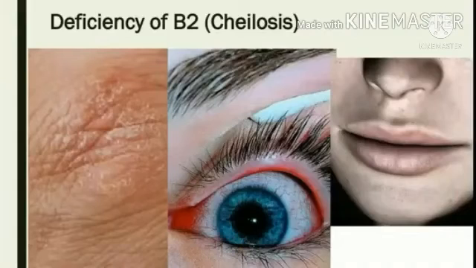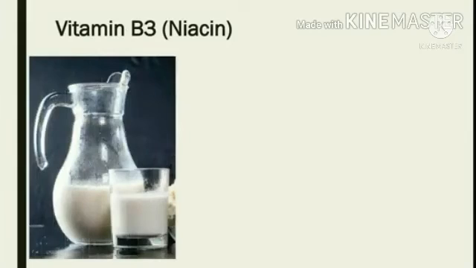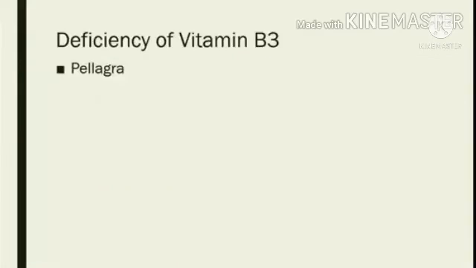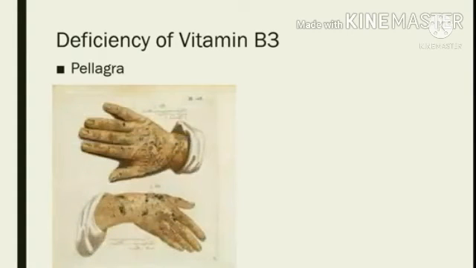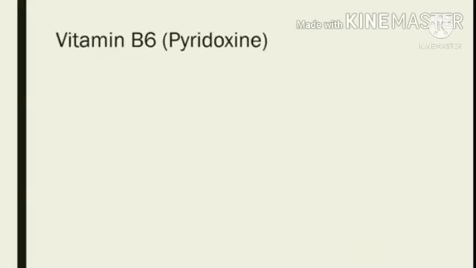The next vitamin is B3. Vitamin B3 is also known as niacin, and the sources of vitamin B3 are milk, eggs and liver. Deficiency of vitamin B3 will lead to a condition which is known as pellagra. What is this pellagra? The symptoms of pellagra are inflammation of skin and loss of memory and diarrhea.